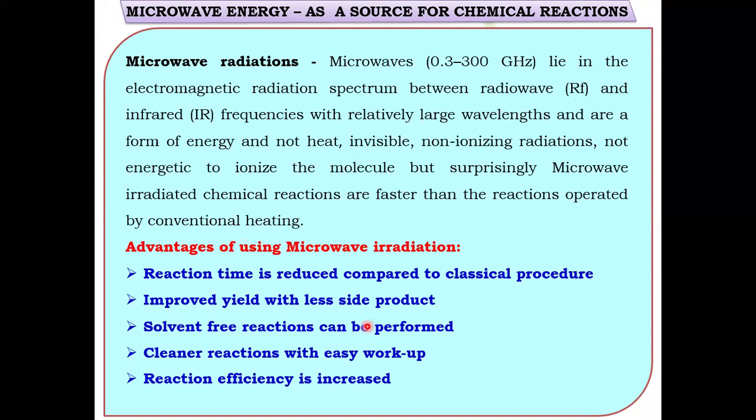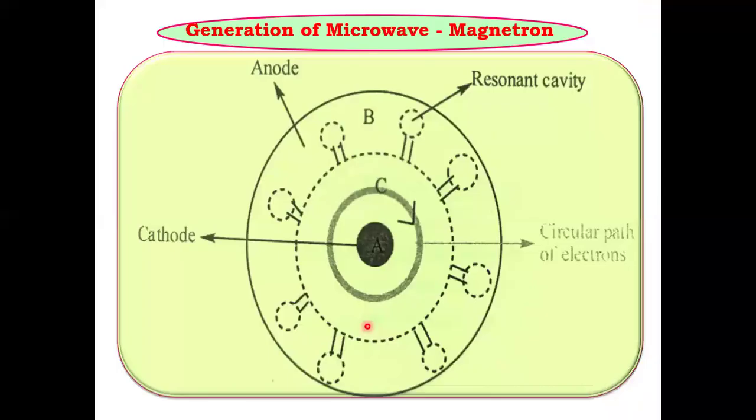How does it interact with the molecule? The microwaves couple directly with the molecules in the reaction mixture, with a rapid rise in temperature by means of dipolar rotation and ionic conduction. These are the two most important fundamental mechanisms for the transfer of energy from microwaves to the molecules which are being heated. Then we are going to see the generation of microwaves.